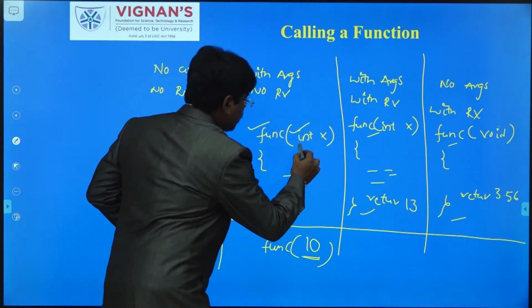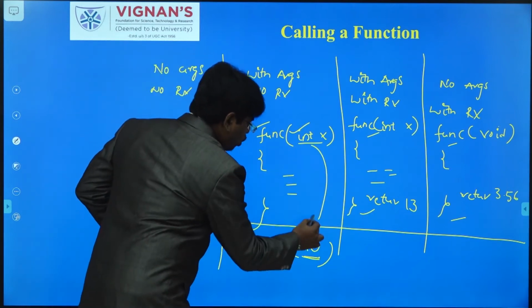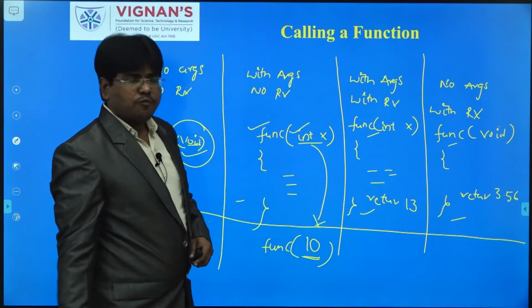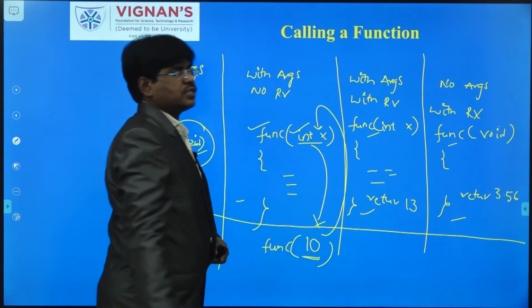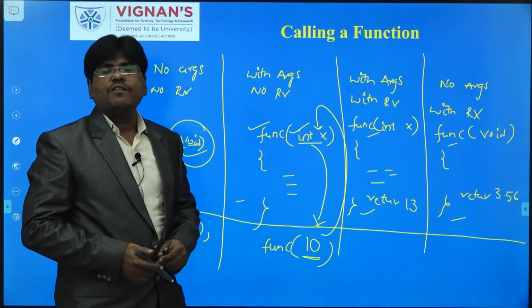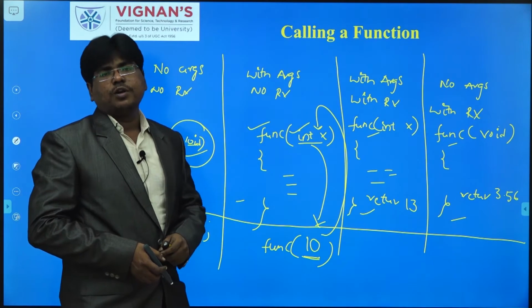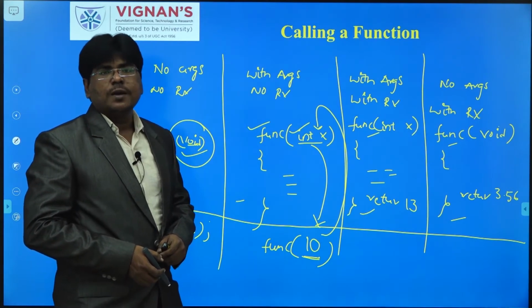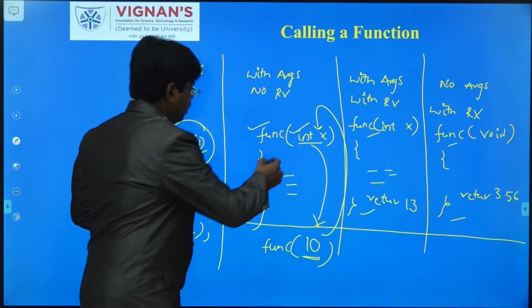Why? Because in this particular function, when you are calling, it is expecting the input of 10. When you have passed this particular 10, this 10 will be stored in the x. So when the function has an argument, when you call it, the value of the argument will be passed based on the data type you have specified in the function definition.